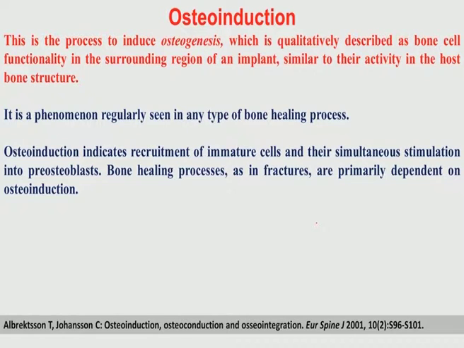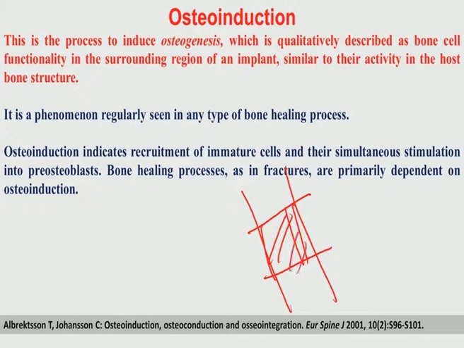The second definition is osteoinduction. This is a process to induce osteogenesis. Osteogenesis essentially means the quality described as bone cell functionality in the surrounding region of an implant. So, if you place an implant, suppose you have a long bone structure, you cut this part of the bone, then you put some implant here. This is a shaded region implant. Now you see how this cellular activity is there in the neighborhood of this synthetic material,